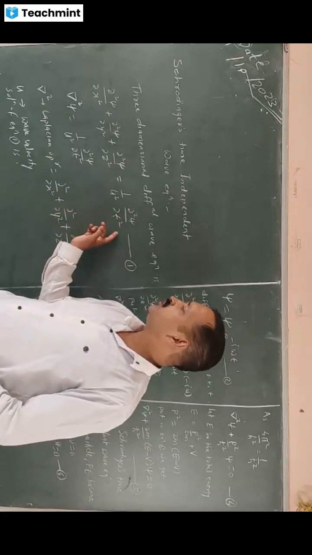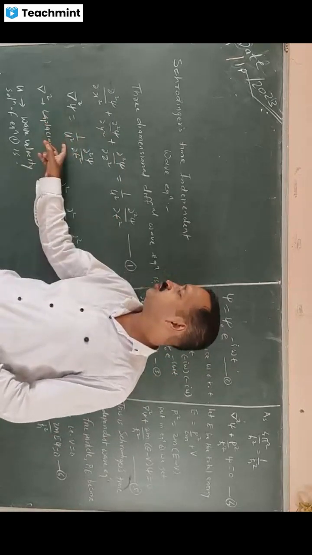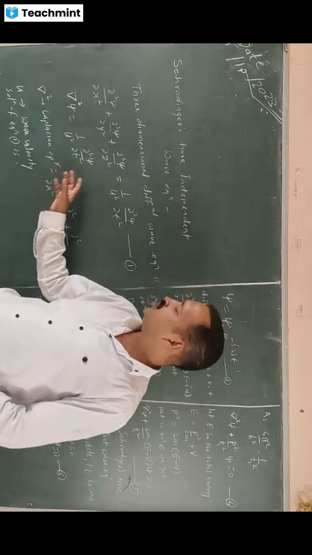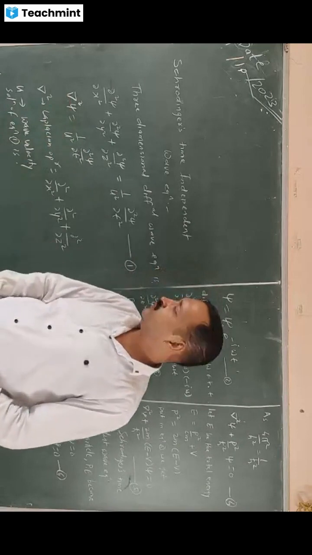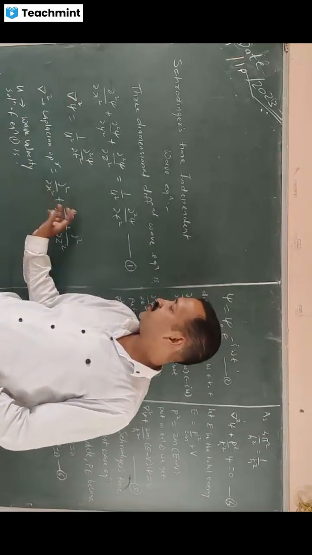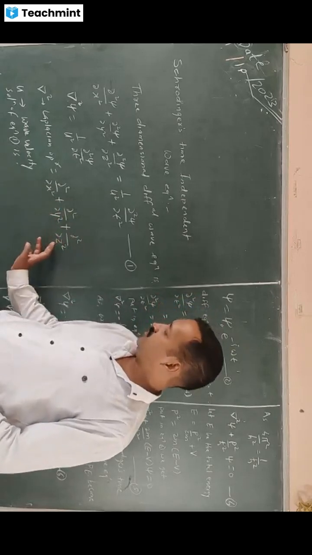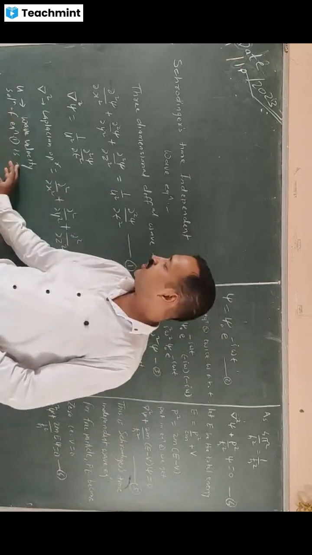I write this equation as del square psi equal to 1 upon u square del 2 psi by del t square. Here, del square represents the Laplacian operator, which has the value del 2 by del x square plus del 2 by del y square plus del 2 by del z square, and u is the wave velocity.